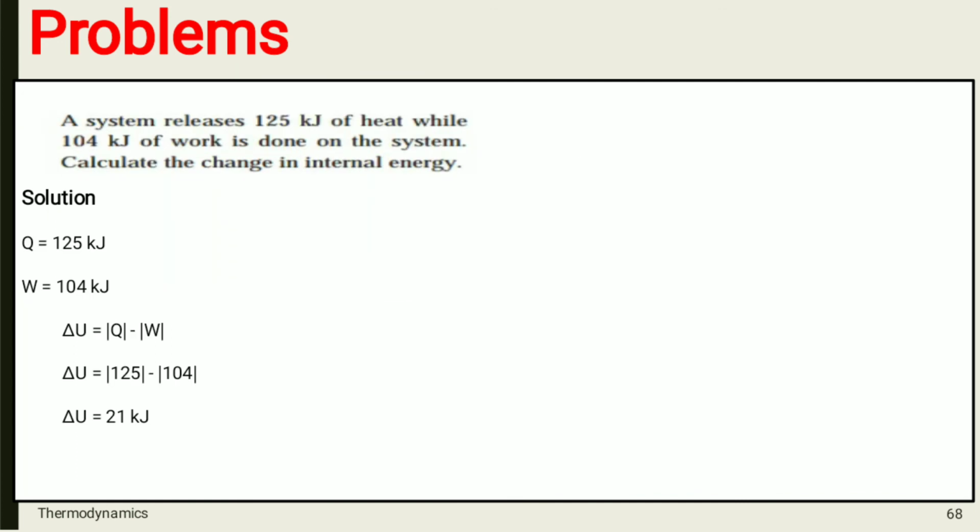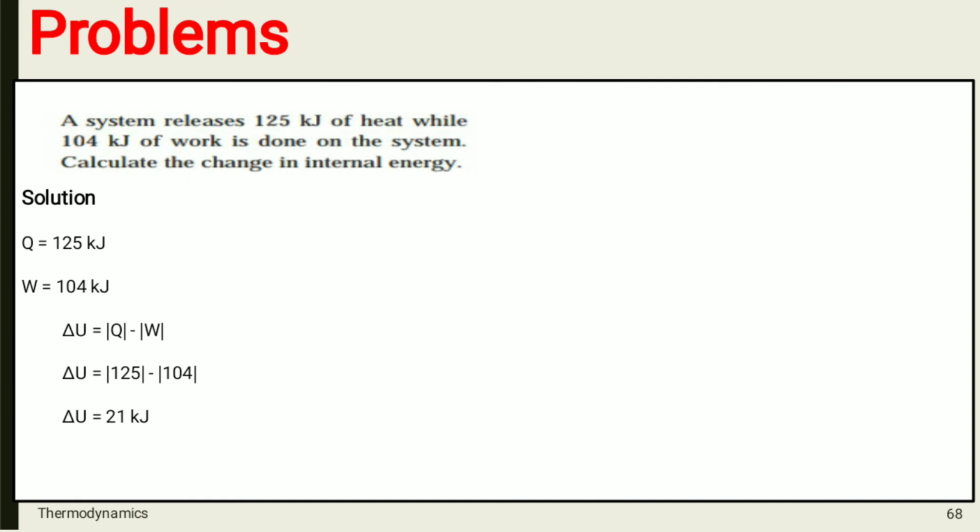This is your last problem, that is a system releases 125 kilojoule of heat while 104 kilojoule of work is done on the system. Calculate the change in internal energy.